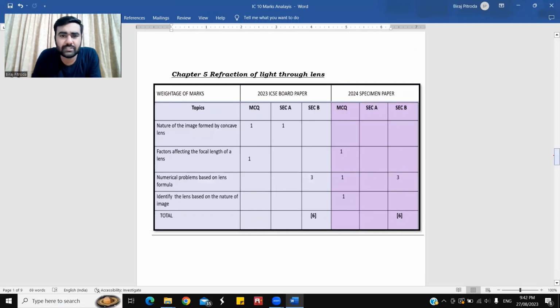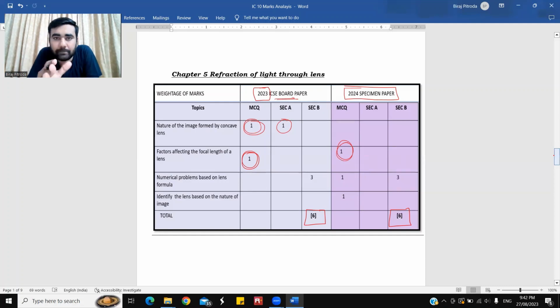It's a very easy and simple chapter. Chapter 5 is refraction of light through lenses. The maintained average is 6 marks: 6 marks in the 23 ICSE board paper and 6 marks in the specimen paper. Nature of image formed by a concave lens had an MCQ, a 1 mark question in section A. Factors affecting focal length, see, the things are getting repeated. A 1 mark MCQ, a similar kind of concept, again an MCQ in the 24 specimen paper.